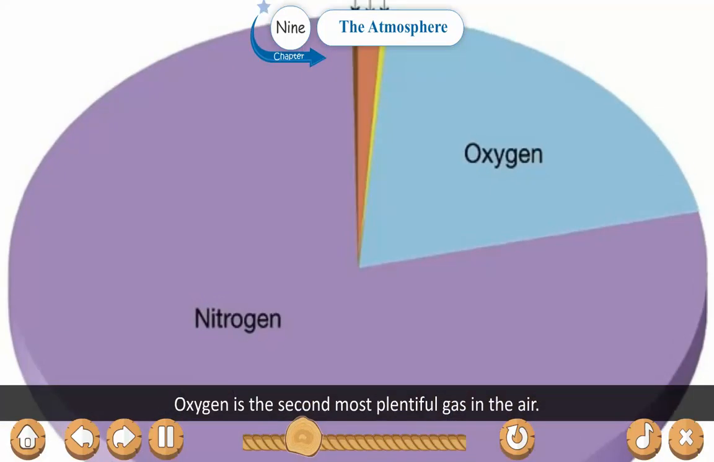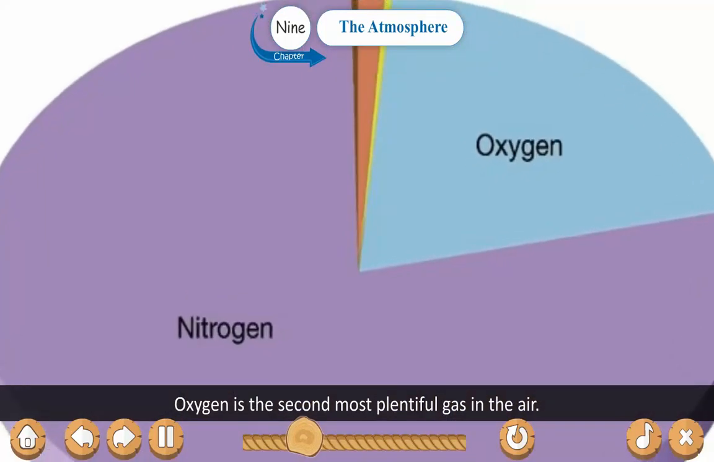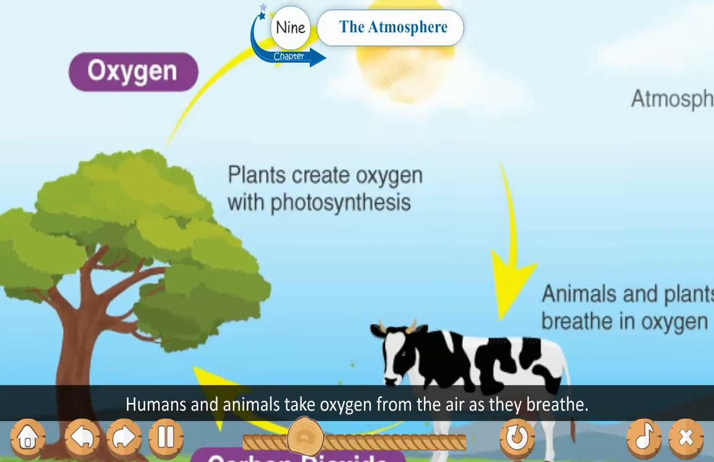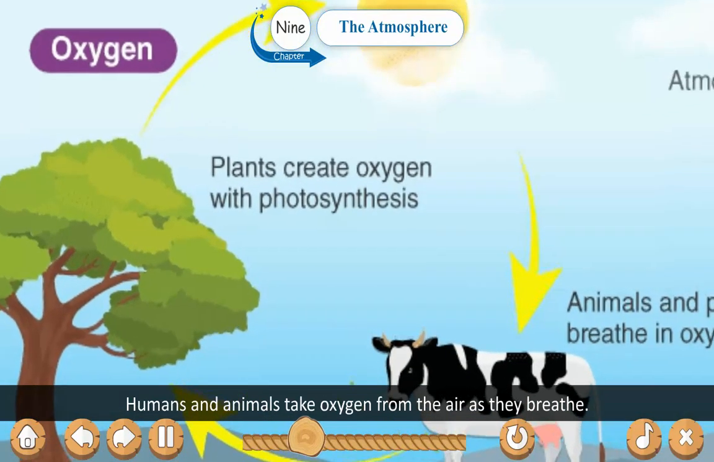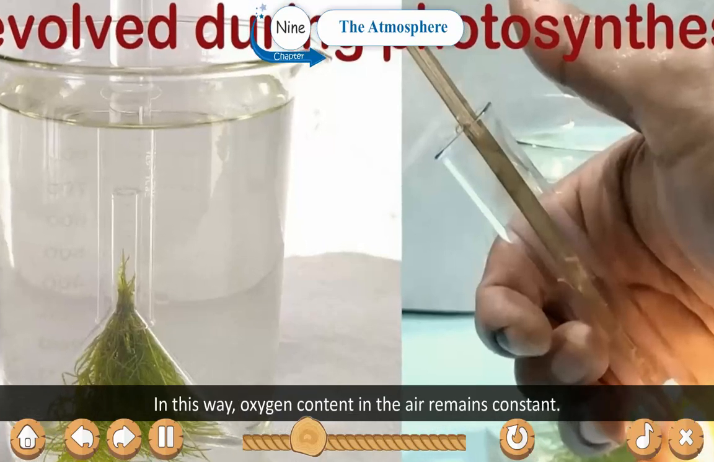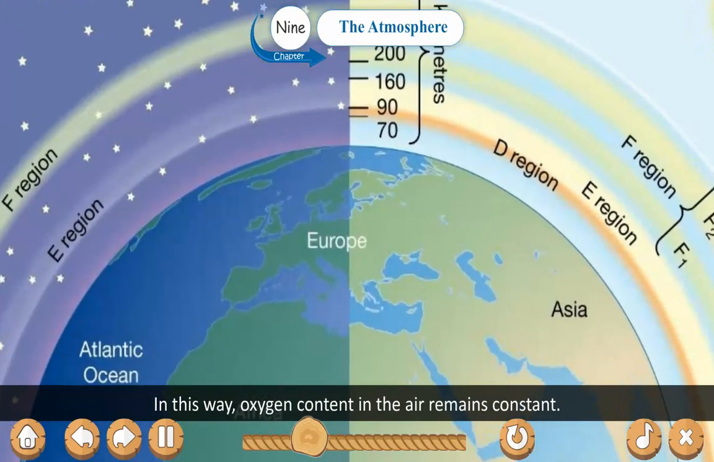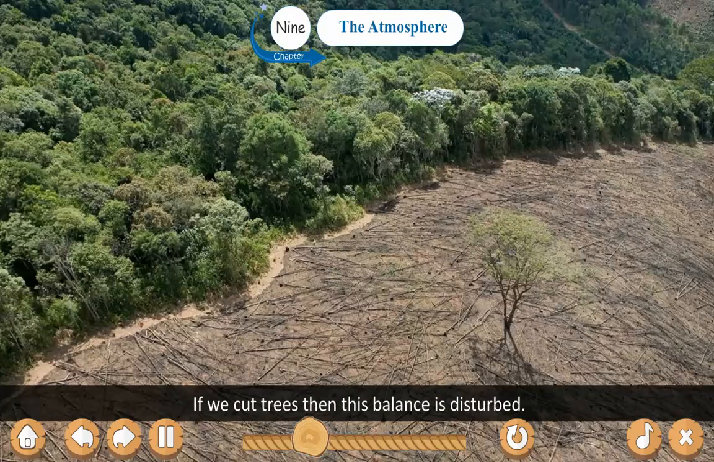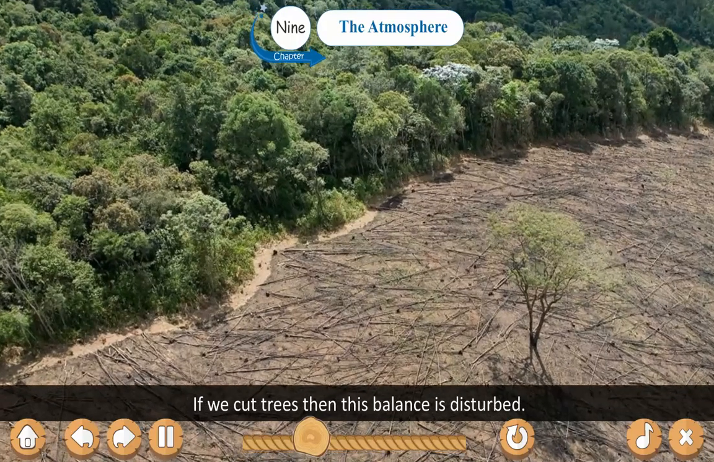Oxygen is the second most plentiful gas in the air. Humans and animals take oxygen from the air as they breathe. Green plants produce oxygen during photosynthesis. In this way, oxygen content in the air remains constant. If we cut trees, then this balance is disturbed.